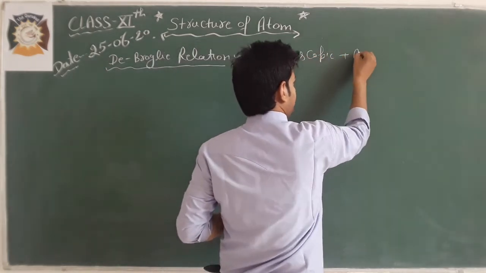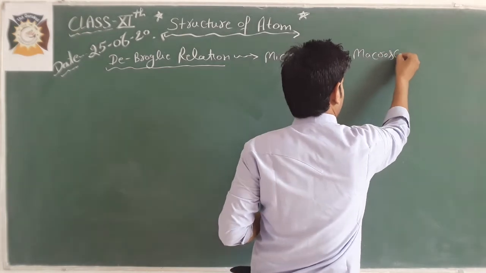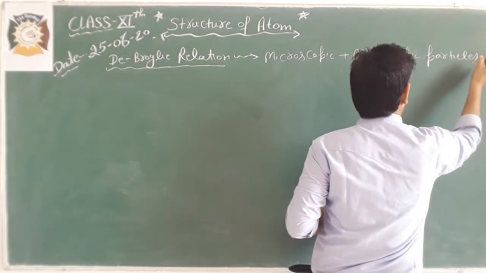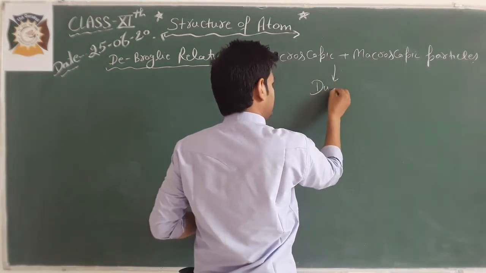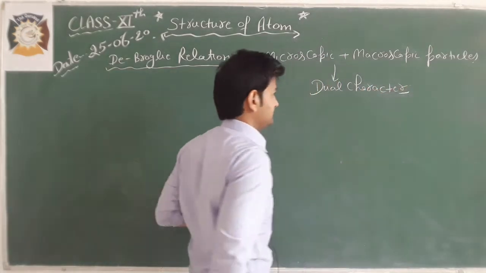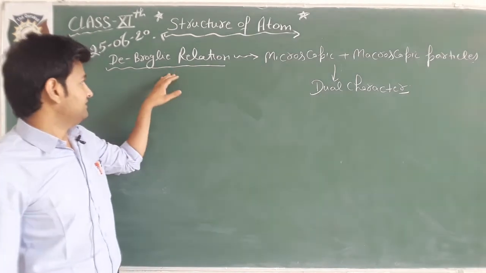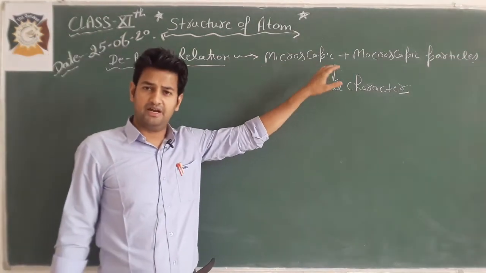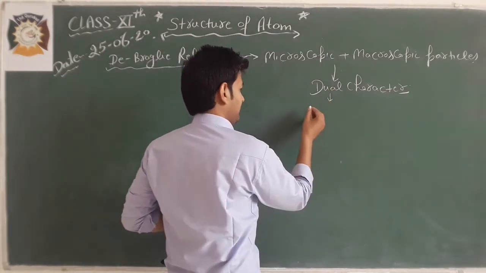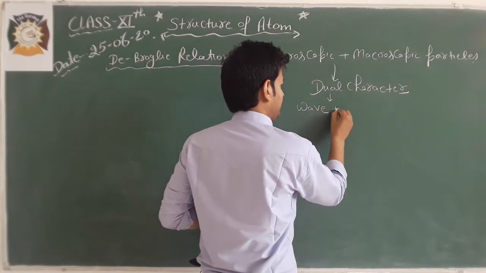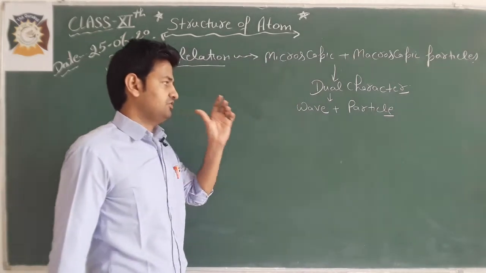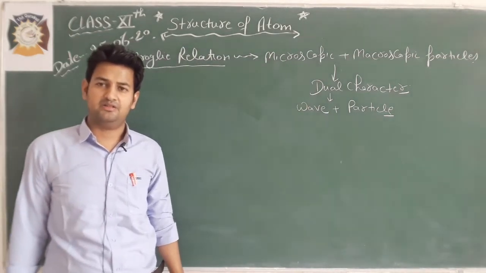Microscopic plus macroscopic particles behave or show the dual character according to de Broglie. This is given by de Broglie, that microscopic and macroscopic particles both show dual character, and dual character means they have wave character as well as particle-like character, means when it is a particle, a wave character is also present.